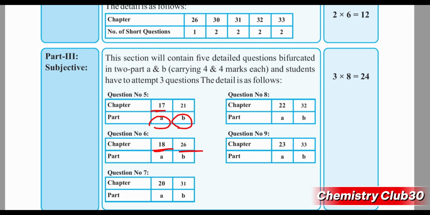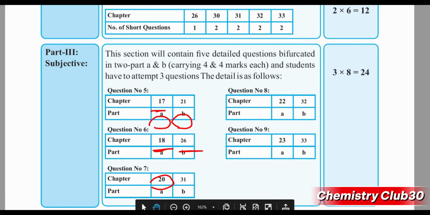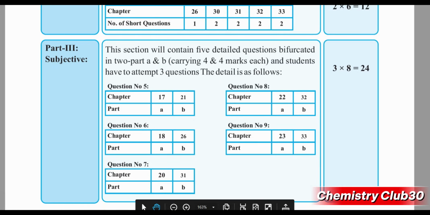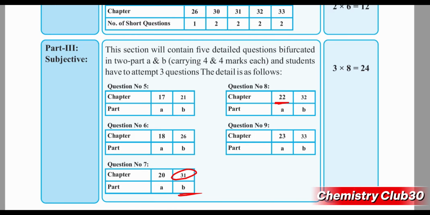Question number 7: A part will be taken from chapter 20, which is aromatic hydrocarbon. B part will be taken from chapter 31, the material and energy chapter. Question number 8: A part will be taken from chapter 22, which is hydroxy compound.